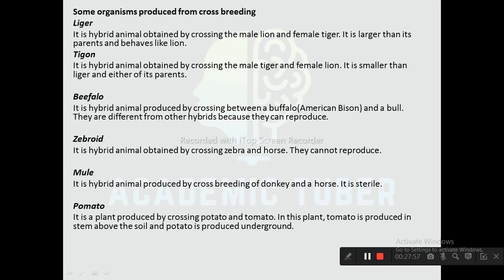Next one is pomato. It is a plant produced by crossing potato and tomato, and in this plant, tomato is produced in the stem above the soil and potato is produced underground.